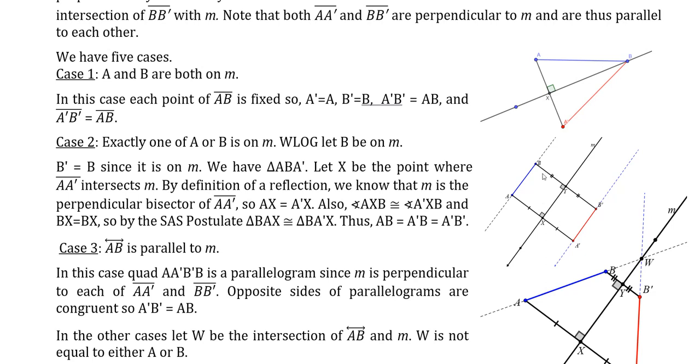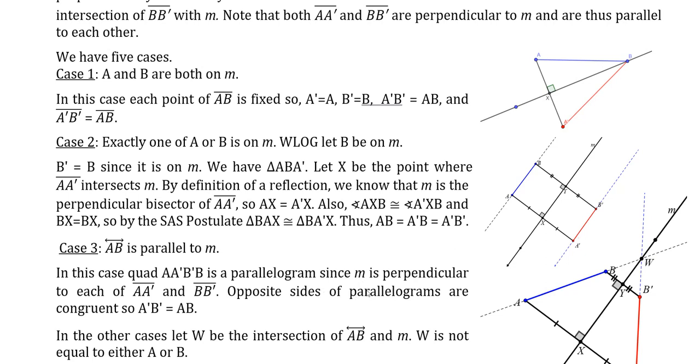So that makes this a parallelogram, but it's actually better than that. It's a rectangle. Opposite sides of parallelograms are congruent, so AB and A prime B prime are the same length. Again, it preserves measurement. It maps a line segment to a congruent line segment, one of equal distance.